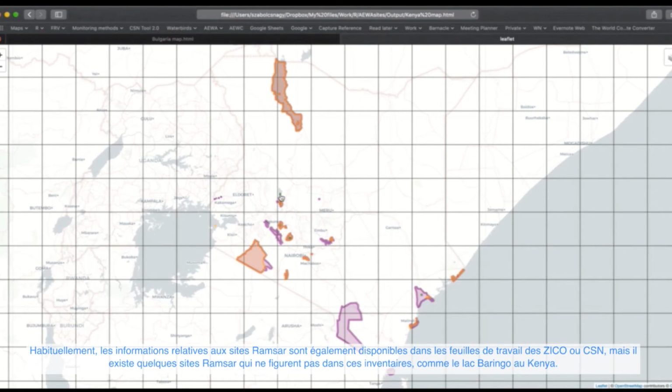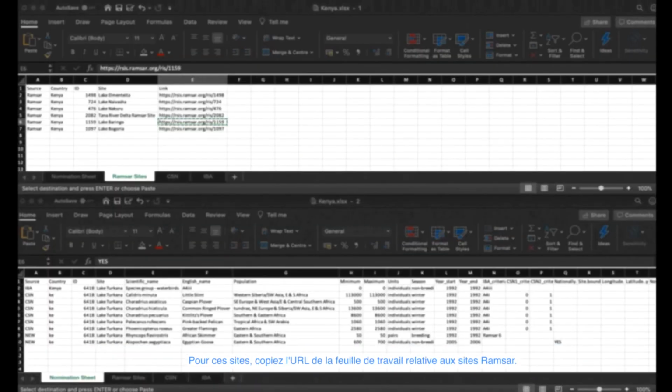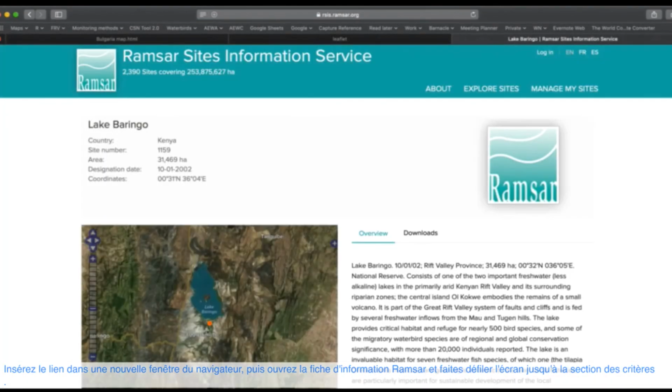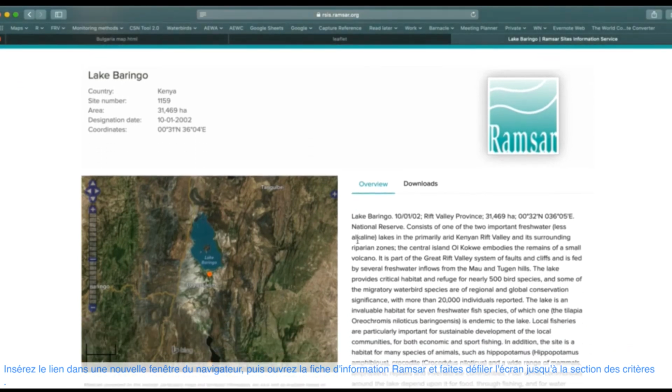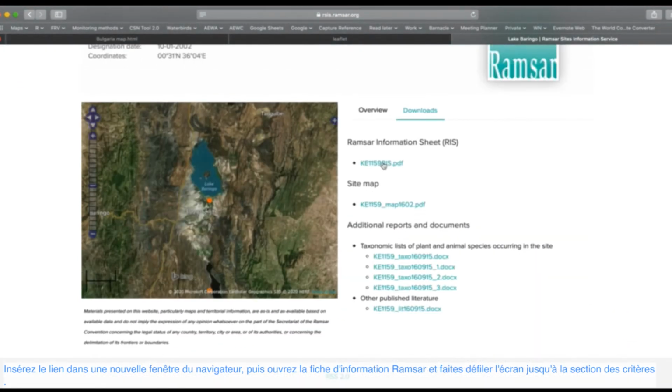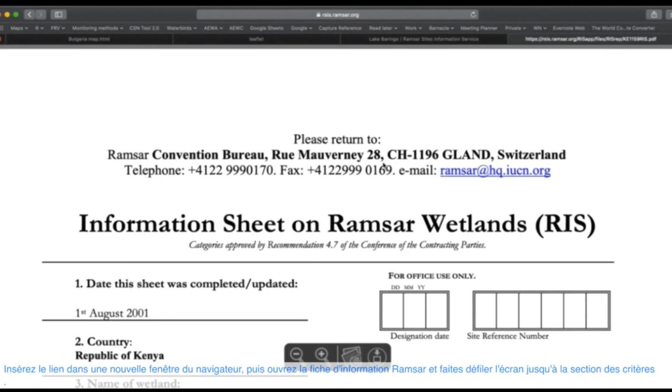Usually, information for Ramsar sites is also available in the IBA or CSN worksheets, but there are a few Ramsar sites that are not listed in these inventories, like Lake Baringo in Kenya. For such sites, copy the URL from the Ramsar sites worksheet. Insert the link into a new browser window, then open the Ramsar information sheet and scroll down to the criteria